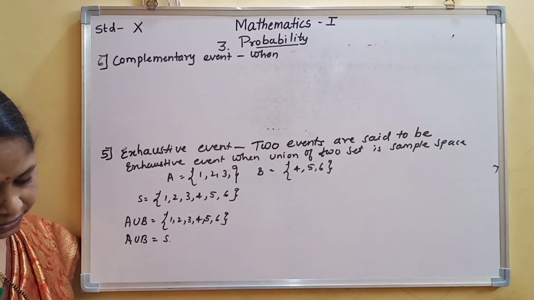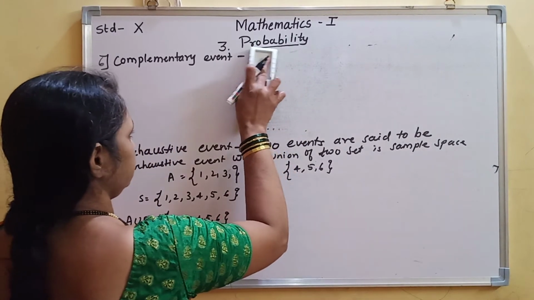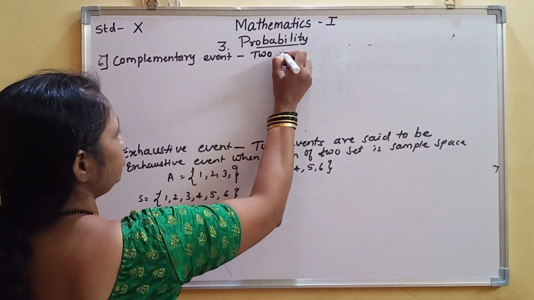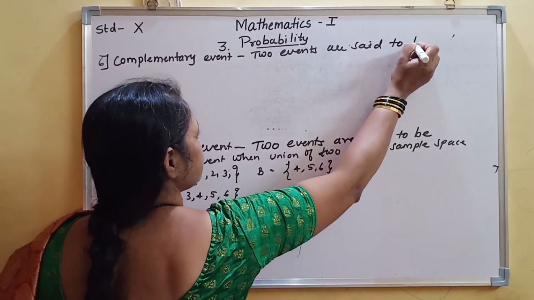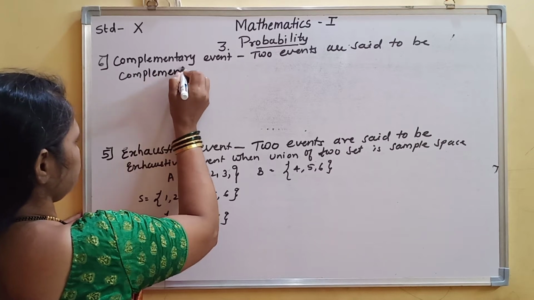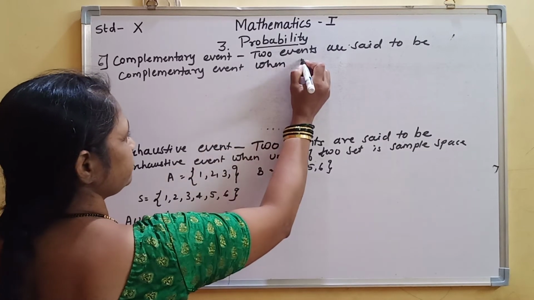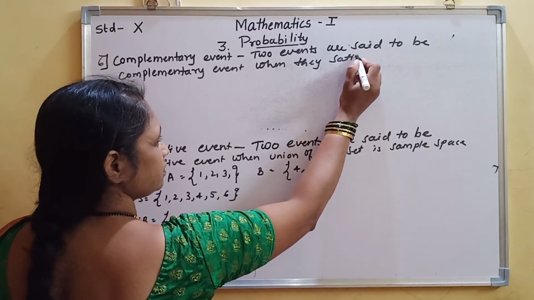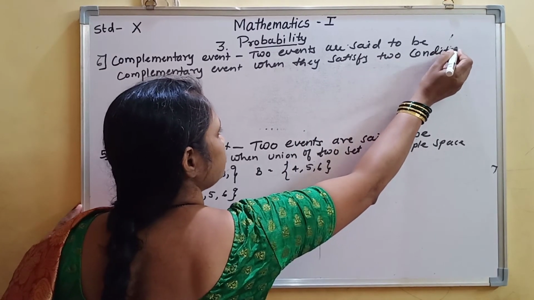Two events are said to be complementary events if they satisfy two conditions.